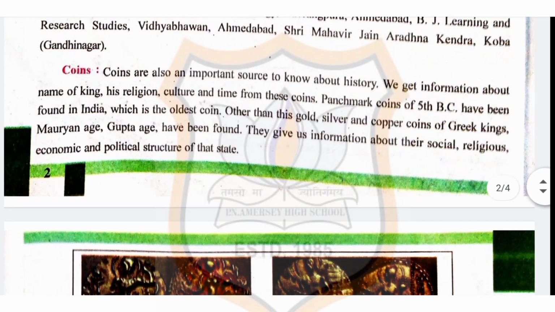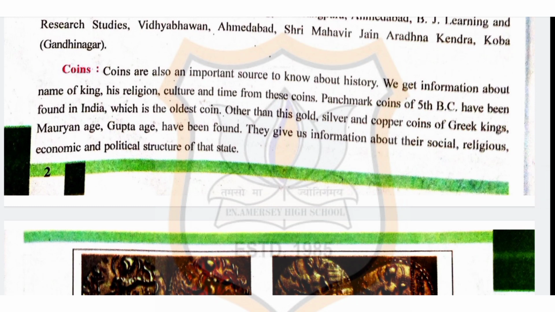Now, coins. Coins are also an important source to know history. We get information about name of king, his religion, culture and time from these coins. Panchmark coin of 5th BC have been found in India, which is the oldest coin.